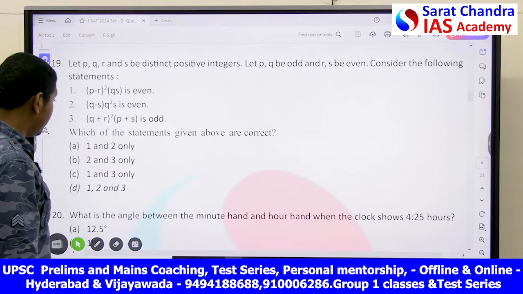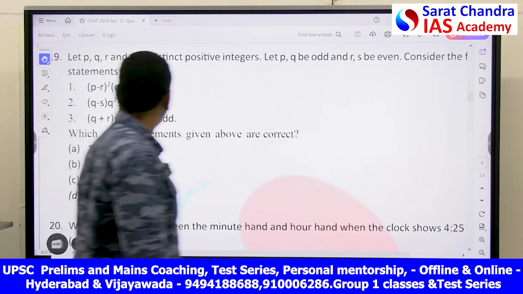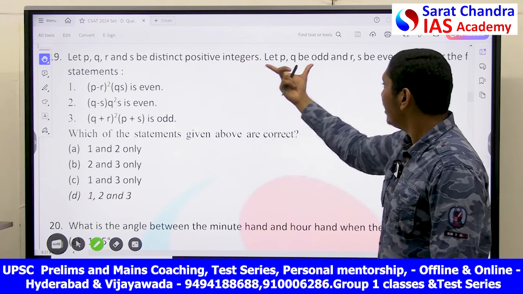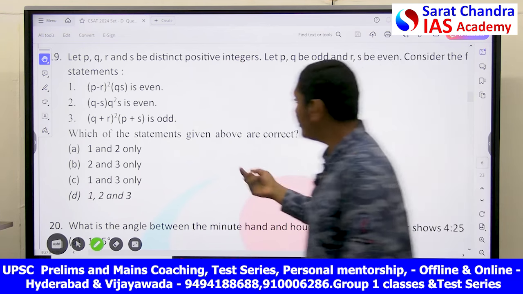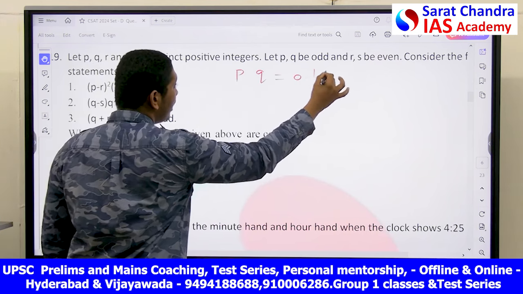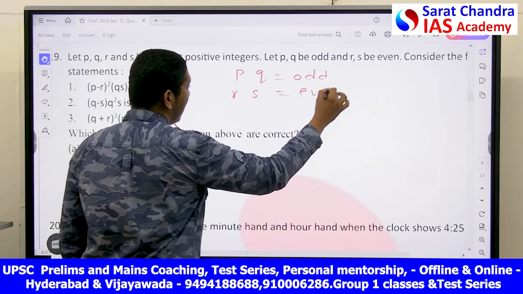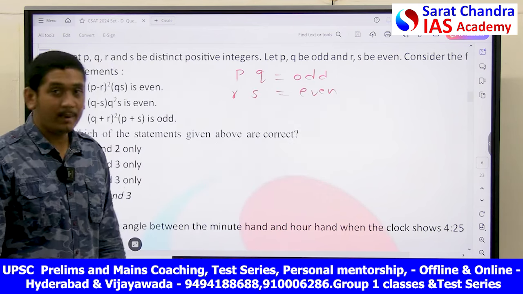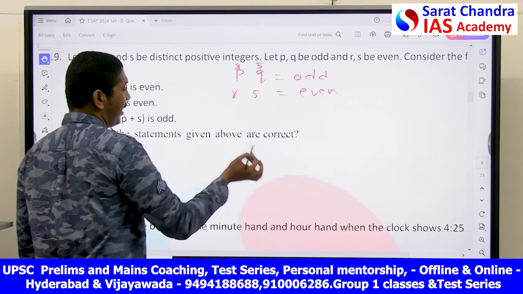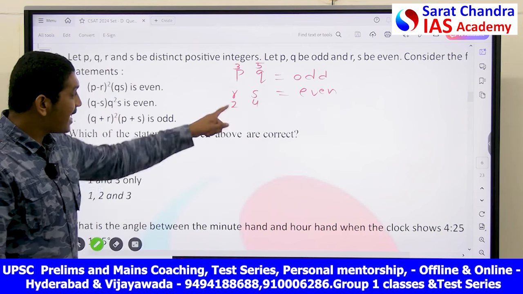Now look here. This is also a very simple question. Let P, Q, R, S be distinct positive integers. Let P, Q be odd. What is he saying? P and Q, they are odd, and R and S, they are even. Let's put even and odd numbers for these. Let's put P is equal to 3, Q is equal to 5, R is equal to 2, S is equal to 4. Okay? They are satisfying, right?